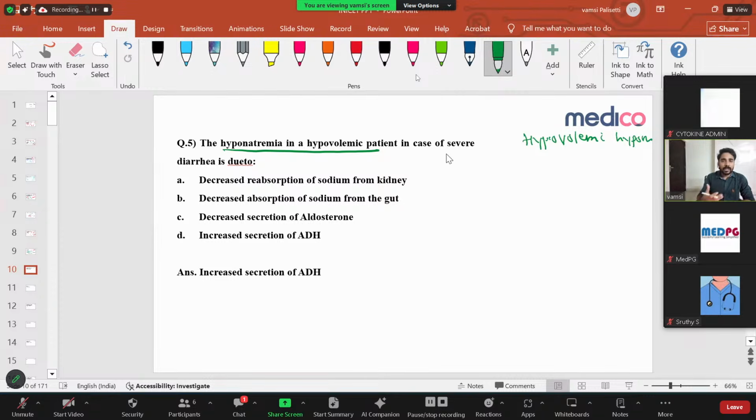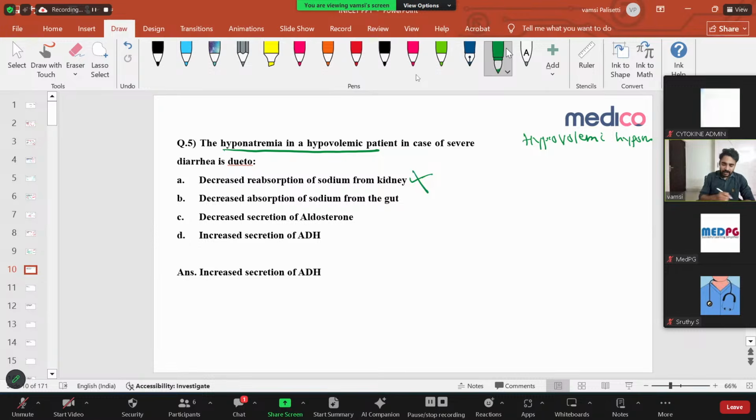The patient had severe diarrhea, because of which the patient experienced hypovolemic hyponatremia. Now, what caused this hypovolemic hyponatremia? That is what he's asking. Let us see the options. It is not because of decreased reabsorption of sodium from the kidney. For example, there is hypovolemia, which means his blood volume is decreased. Whenever blood volume is decreased, the tubuloglomerular feedback will increase, and the kidney always tries to absorb sodium. It does not decrease the sodium. So this is not the option.